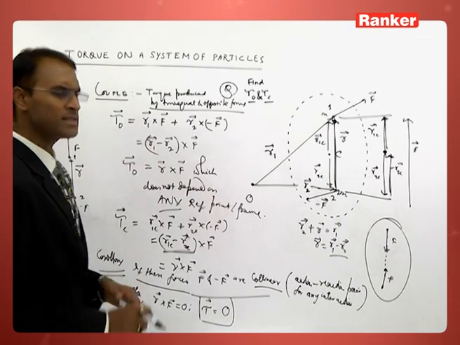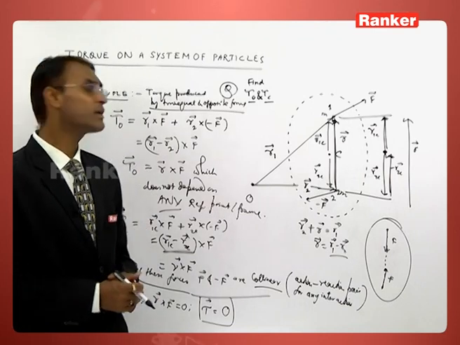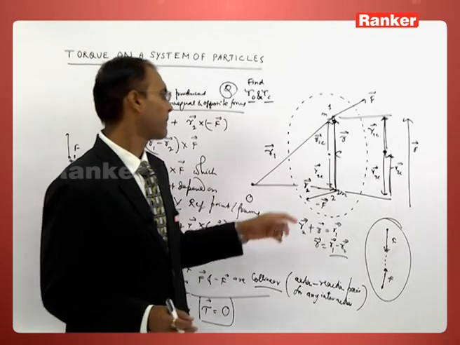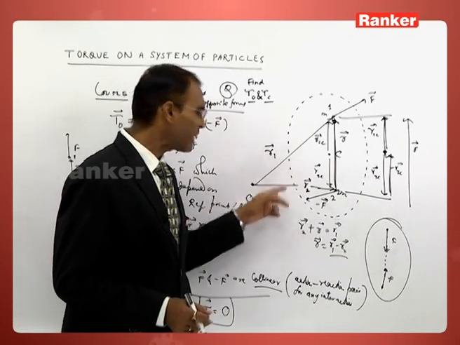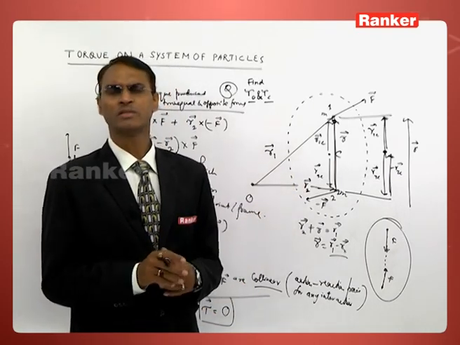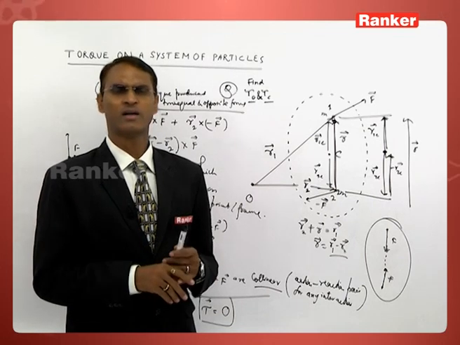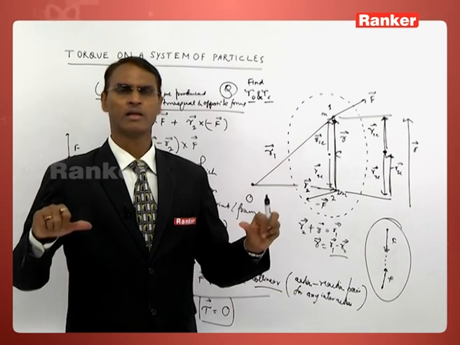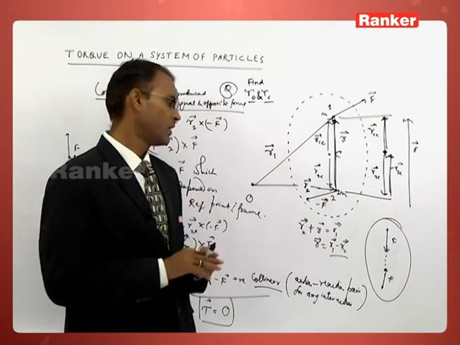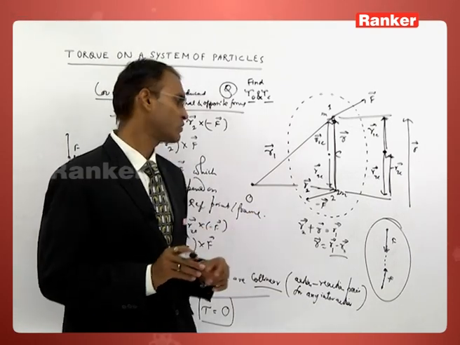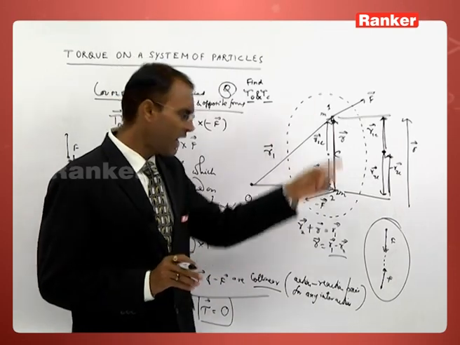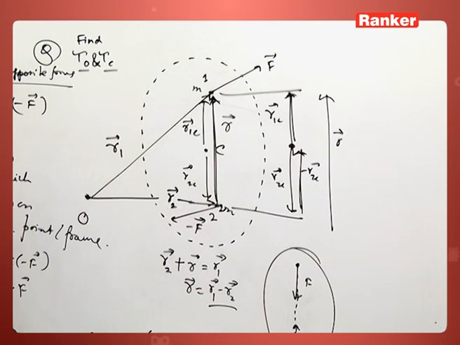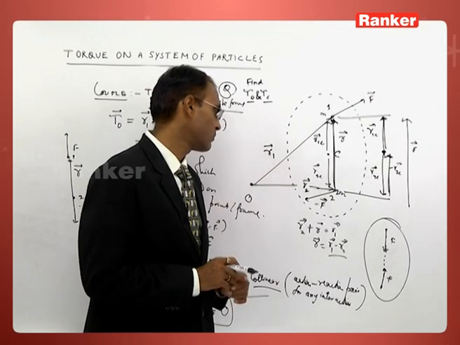So this is a great lesson. We learned that whenever a system experiences an internal force, the net torque of the internal forces is 0, because the internal forces happen as action-reaction pairs. For a pair of action-reaction forces, the net torque is 0, and the net internal force is always equal to 0.